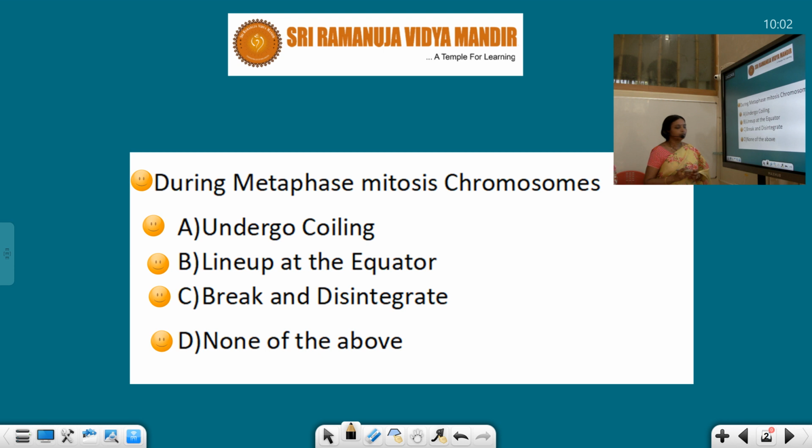I think it is a very easy question for you if you have followed the mitosis lesson. First is undergo coiling. In the metaphase, chromosomes do not undergo coiling. And what happens? In option B, all the chromosomes are arranged on the equatorial plate. They come to the center and are arranged on the equator. So B is the correct answer.